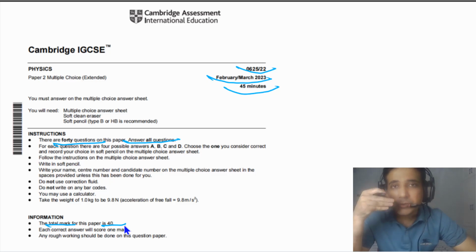So how can you improve your speed? Very important question. In order to improve your speed, the simplest way is, before the exam, when you do these past papers, always set a time and try to answer all the questions on the paper in 40 minutes. In this way, you can improve your speed and you will be able to answer all the questions in the exam. Let's say you have understanding, meaning you understand how to answer all the questions on the paper, but your speed is very slow.